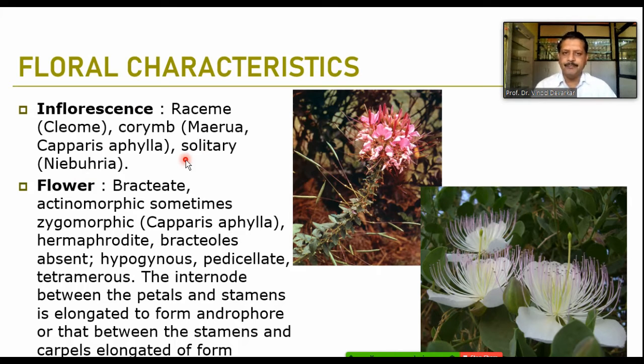So here you can find the bunch of flowers. These are all flowers. And here at the bottom you can find the development of the fruits, or siliqua. So this type of fruit development means these are the older flowers and these are the younger flowers.